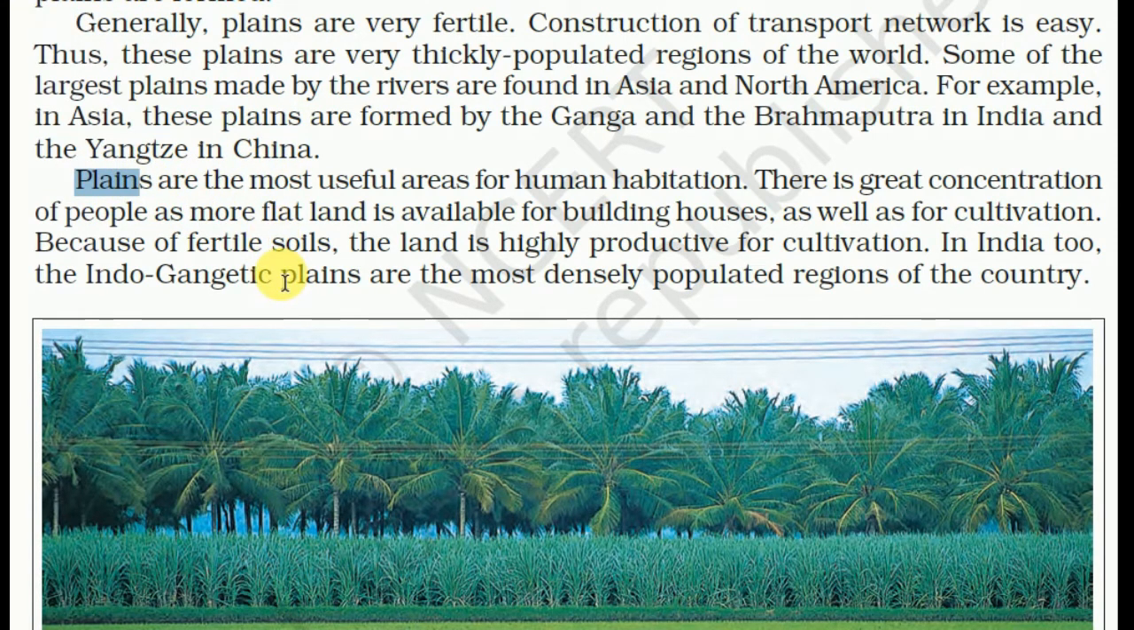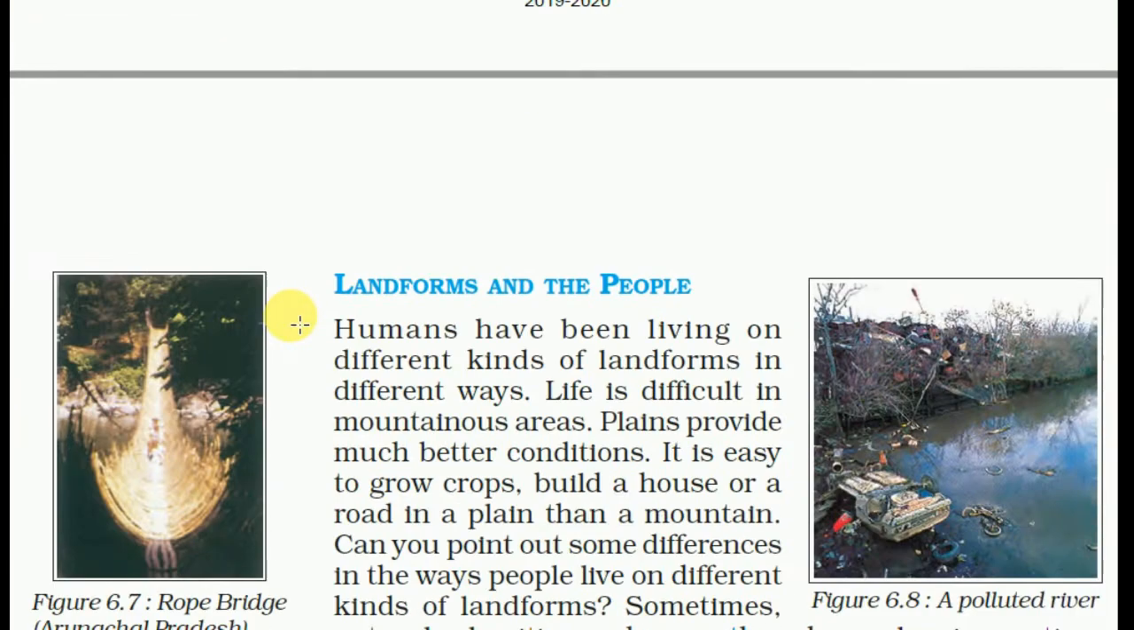Plains are the most useful area for human habitation. There is a great concentration of people as more flat land is available for building houses as well as for cultivation. Because of fertile soil, the land is highly productive for cultivation. In India too, the Great Gangetic Plain is the most densely populated region of the country.